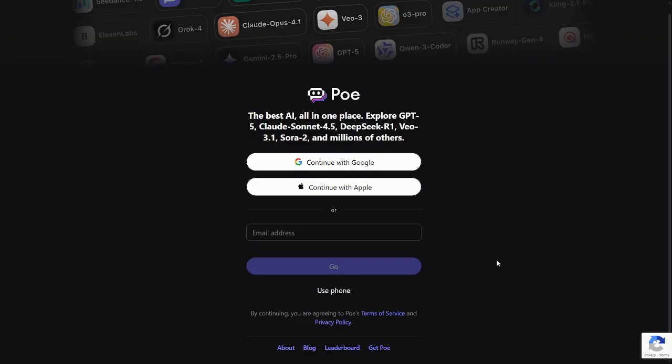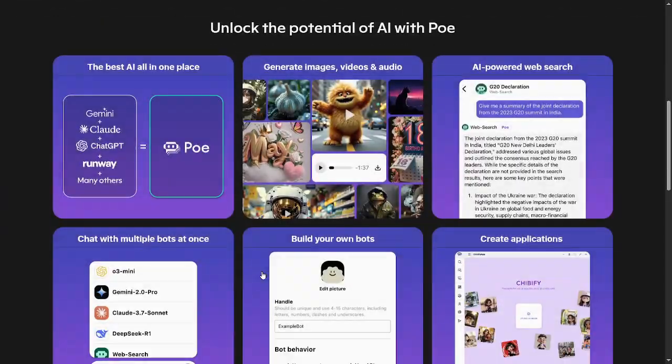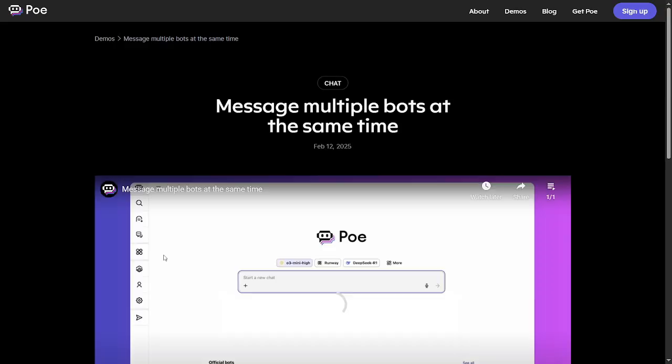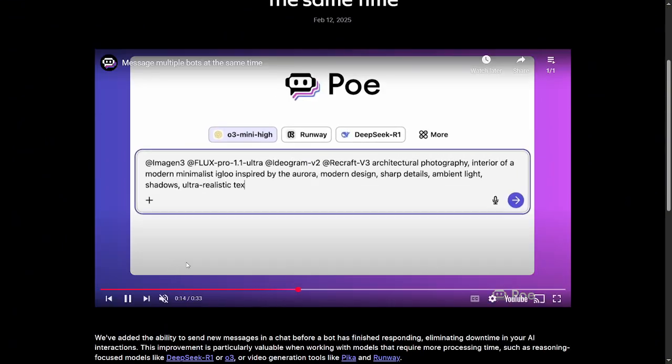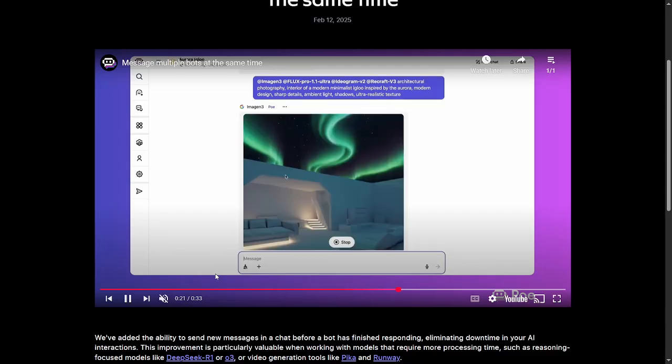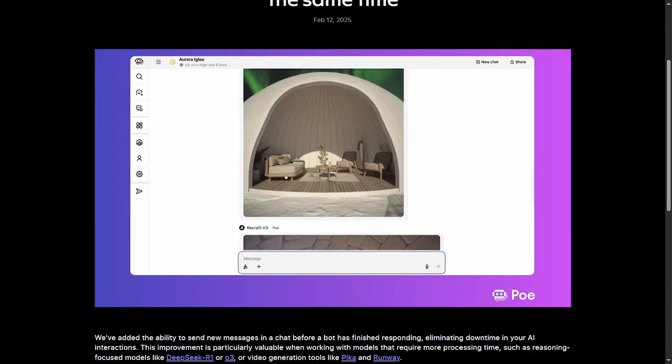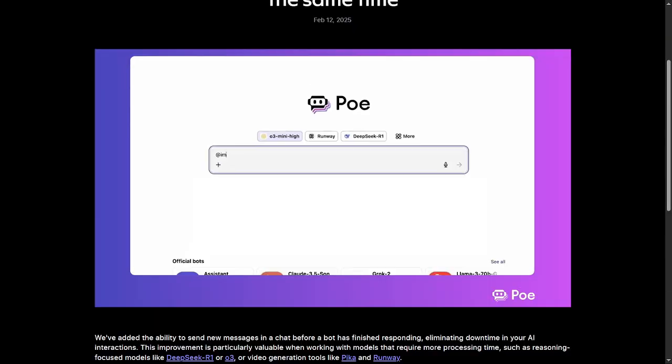Its promise is flexibility. On the flip side, because you are choosing between bots and models, the experience may require a little more exploration. You may need to figure out which model fits your task best. Poe's strength is breadth. The trade-off is slightly more setup up front.